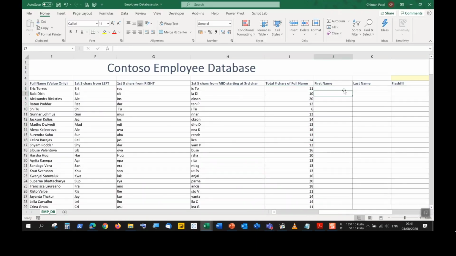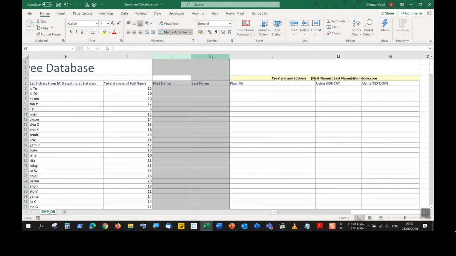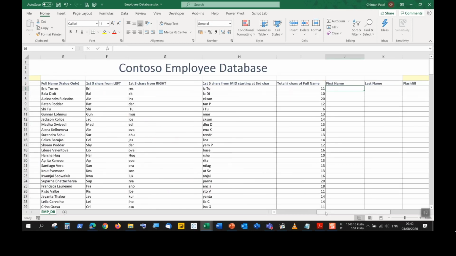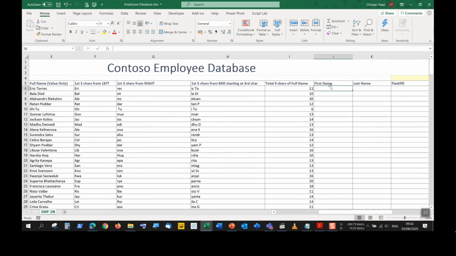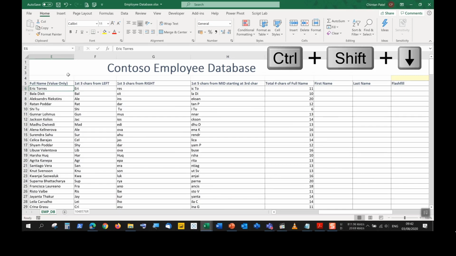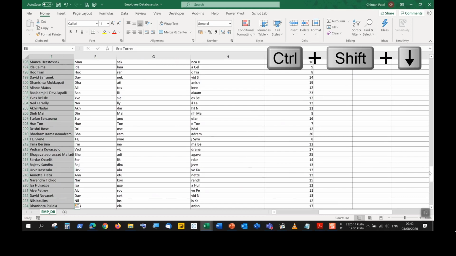So what we're going to see here, we are going to separate the first name and last name into two separate columns. We are then going to create an email address out of the first name and the last name. We did look at extracting these in an earlier lesson. I'm going to be using column E as a reference here, and the results will be appearing in column J. So I first want to select column E, so E6, Control Shift and down to E266.